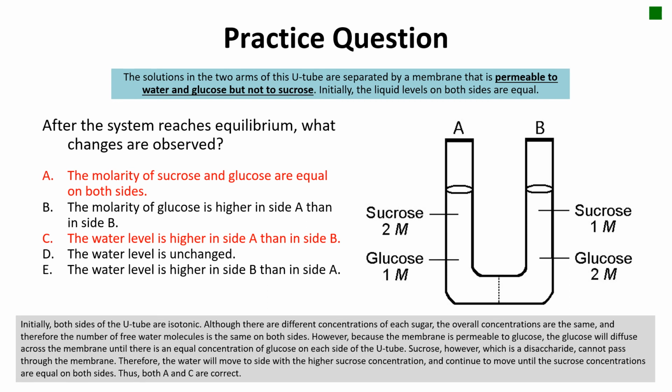Sucrose, however, which is a disaccharide, cannot pass through the membrane. Therefore, the water will move to the side of the higher sucrose concentration and continue to move until the sucrose concentrations are equal on both sides. Thus, both A and C are correct.